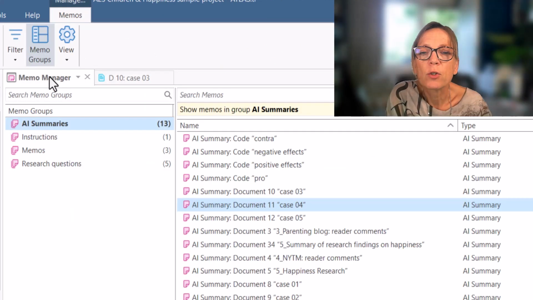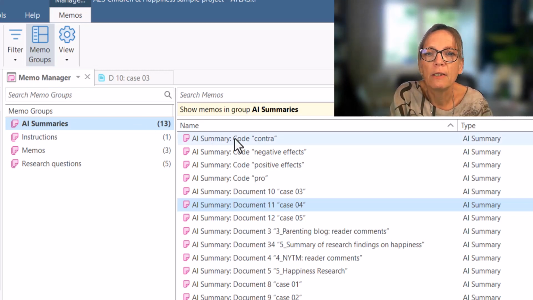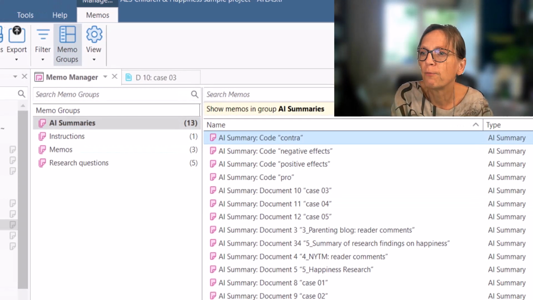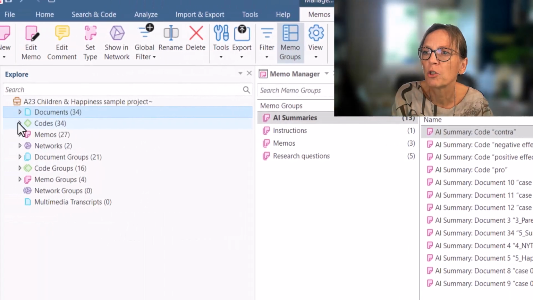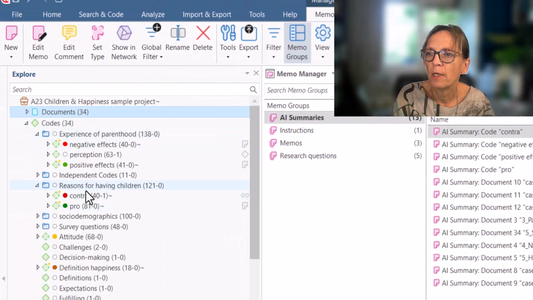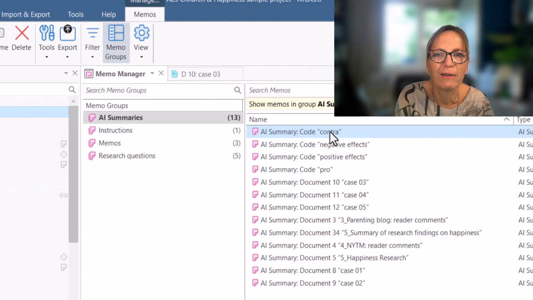So what I've also summarized here is the reasons for not having children that I've coded, and as it's a subcode called contra, that's how the memo is named.